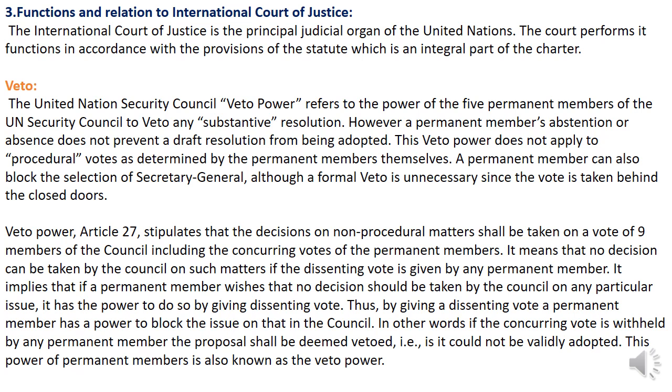Thus, by giving a dissenting vote, a permanent member has the power to block the issue in the council. In other words, if the concurring vote is withheld by a permanent member, the proposal shall not be deemed validly adopted. This power is known as veto power.